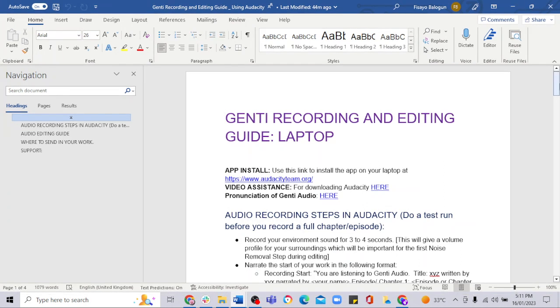Our next document is our editing guide for laptop. It starts with where to install Audacity, video assistance on how to install Audacity, and also the pronunciation of Genti audio. So our brand is pronounced as Genti, and not any other variation, just Genti.